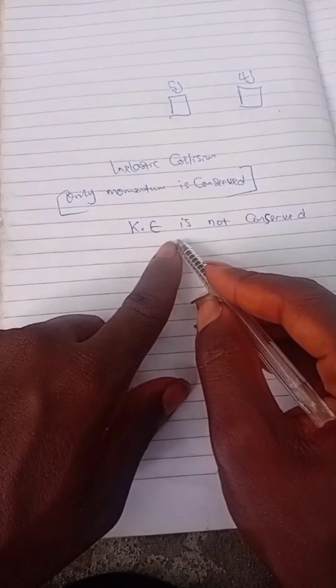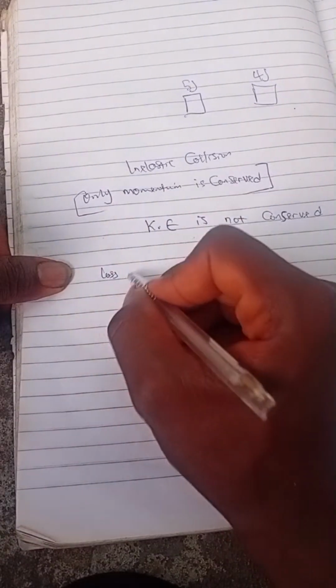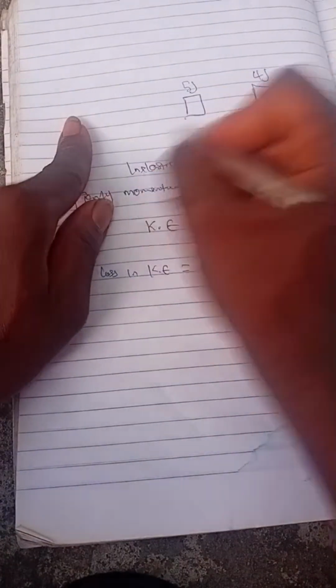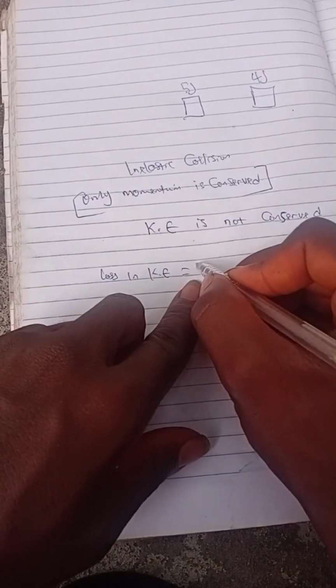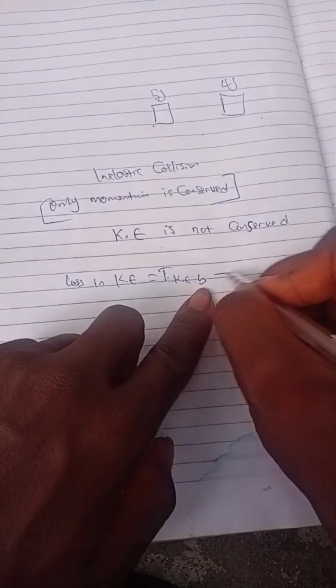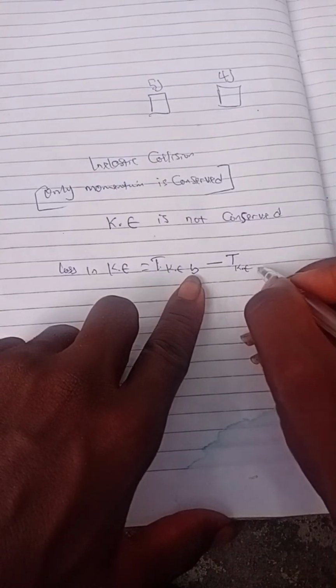Am I communicating? So since kinetic energy is not conserved under inelastic collision, how do we calculate our loss in kinetic energy? Since kinetic energy before collision is greater than the kinetic energy after they collide, the loss in kinetic energy will be total kinetic energy before collision minus total kinetic energy after collision. Is this clear?